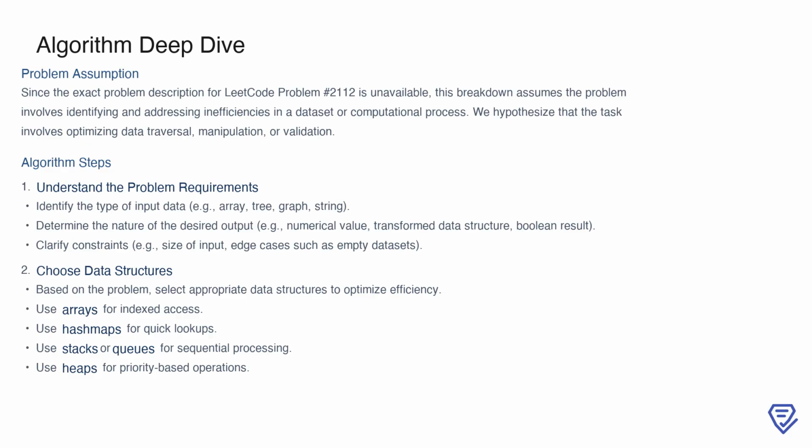After this, selecting the right data structures becomes critical to optimize efficiency. For instance, arrays are ideal for indexed access, hash maps are excellent for quick lookups, stacks and queues are useful for sequential processing, and heaps are great for priority-based operations. Making these choices early ensures that the foundation of your solution is solid.